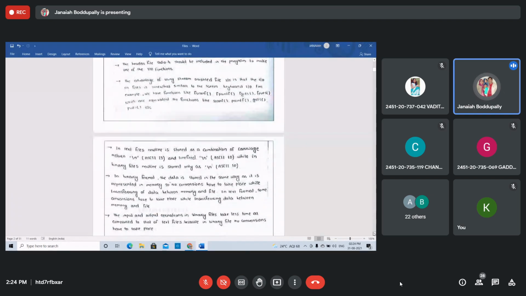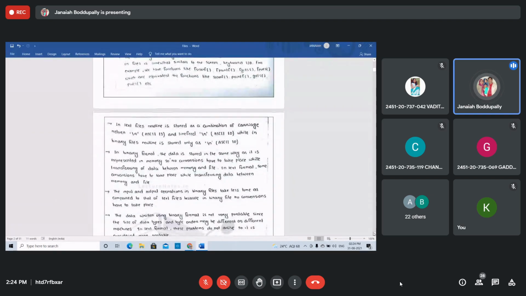Now the text files, where we store the text. In text files, a new line is stored as a combination of carriage return, backslash r, whose ASCII value is 13, and line feed, backslash n, whose ASCII value is 10. While in binary files, a new line is stored as only line feed, ASCII value 10. In the binary format, the data is stored in the same way as it is.